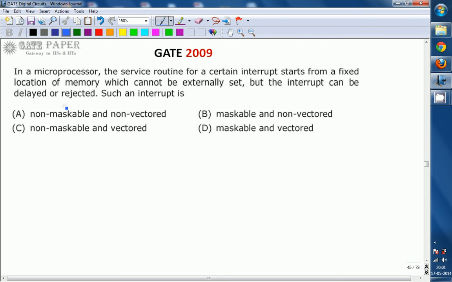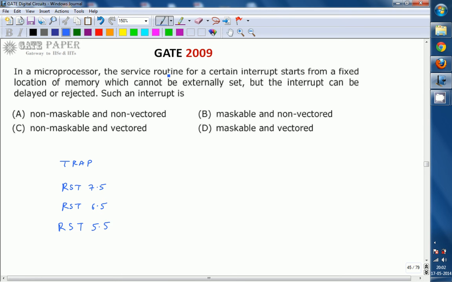The first one is TRAP, and the second one is RST 7.5, then RST 6.5, and RST 5.5. So these four are vectored interrupts. For them, the service routine starts from a fixed memory location.